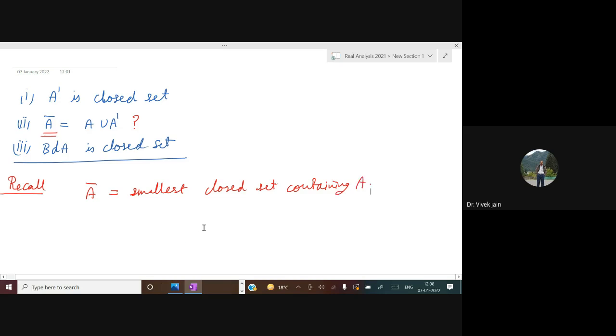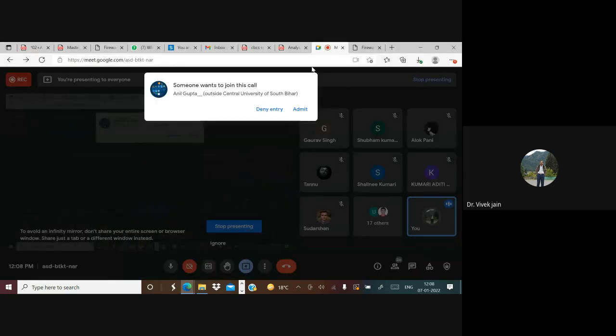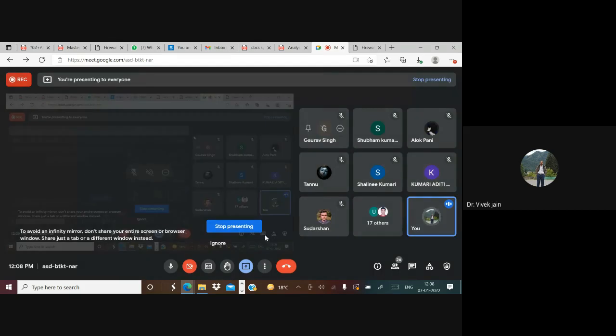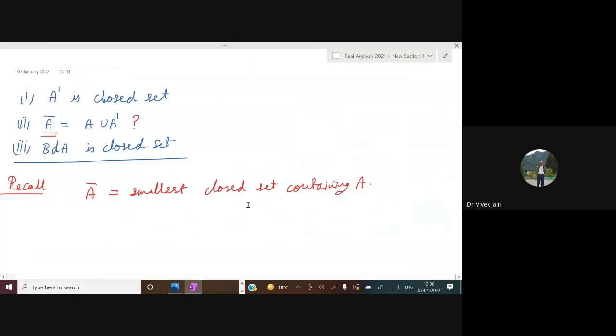So what you can do, you can consider all the closed sets containing A, and take the intersection of all of them. As you know, the arbitrary intersection of closed sets is closed, so that will be a closed set. You may write it as the intersection of sets F contained in X, where X is a metric space, such that A is contained in F and F is closed.